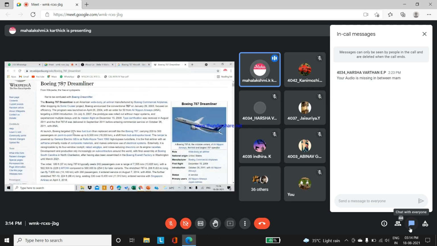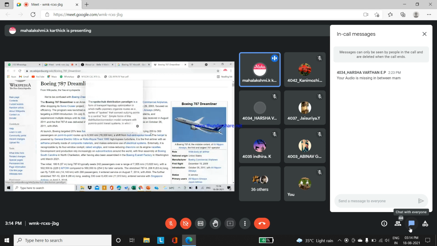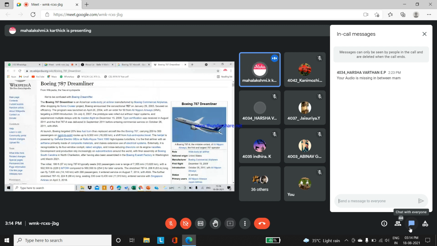Boeing targeted 20% less fuel burn than the aircraft it replaces, like the Boeing 767, carrying 200 to 300 passengers on point to point routes up to 8,500 nmi, a shift from hub and spoke travel.